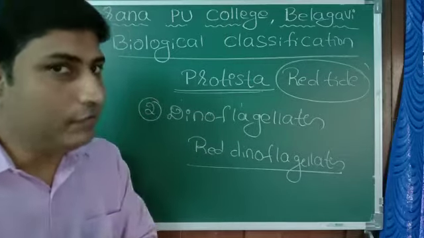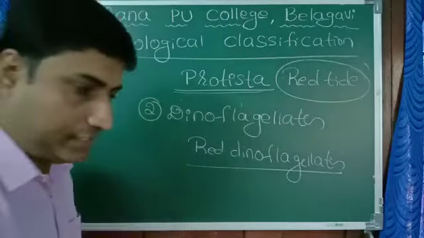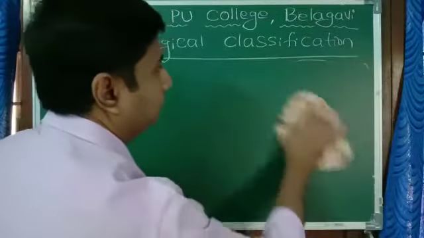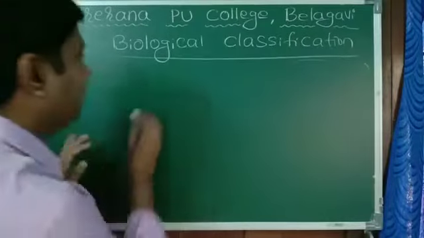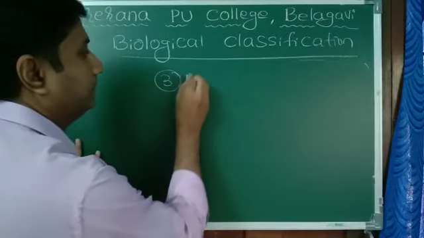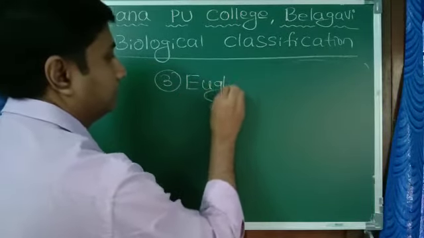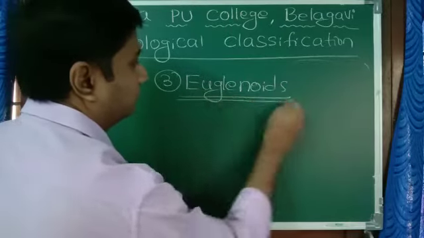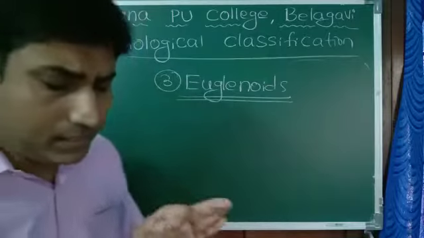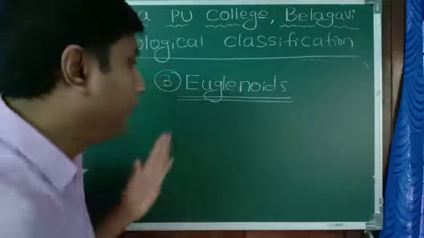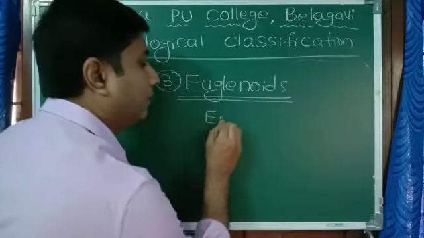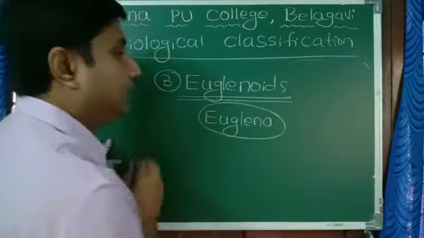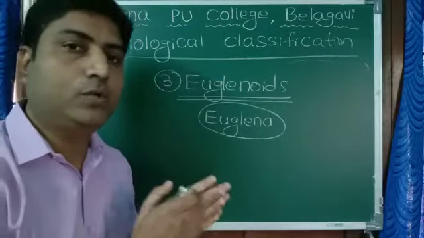Third group, we will move on to euglenoids. As the name tells, the best example for euglenoid is Euglena.